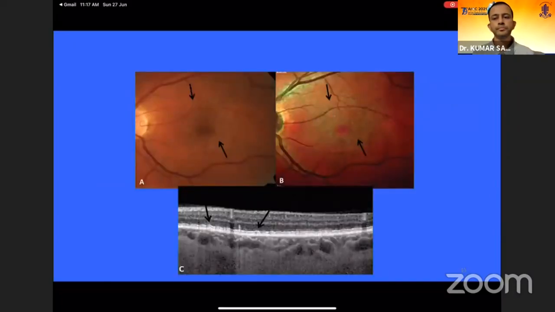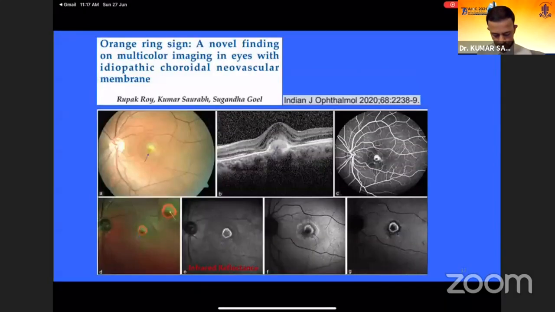So this is a color fundus picture of reticular pseudodrusen, which are accumulations subretinally. That's why this composite multicolor image gives a greenish hue over those areas. Now, this is a case of idiopathic CNVM, which is seen characteristically in color fundus picture here. Now, the FFA and OCT are diagnostic features that confirm the idiopathic CNVM.